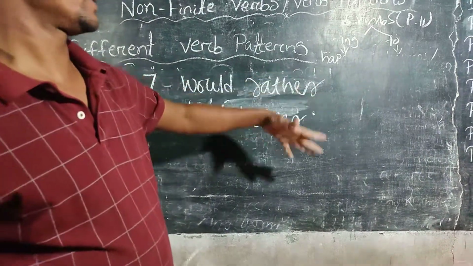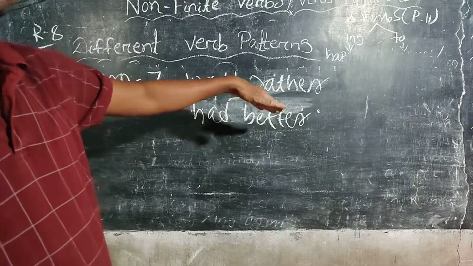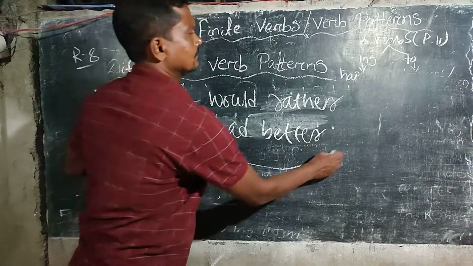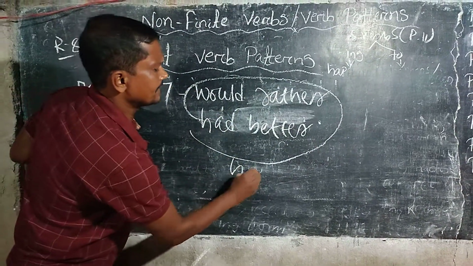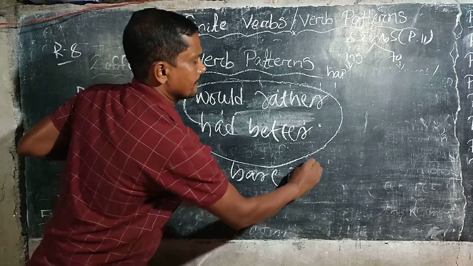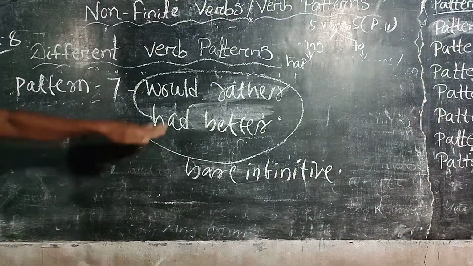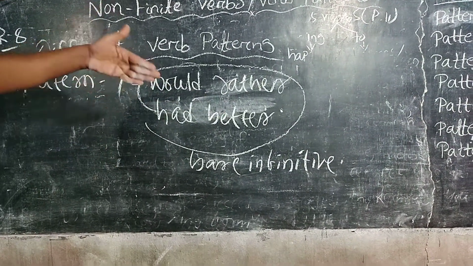These two expressions, would rather and had better, take the bare infinitive.